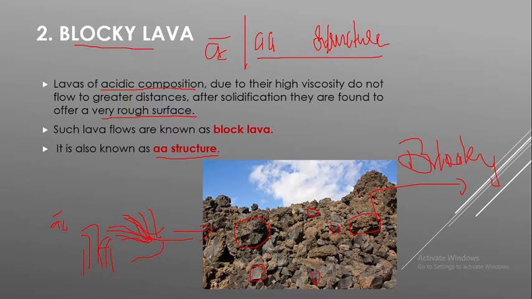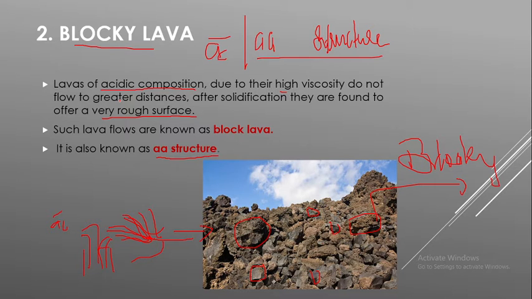From this figure, it will be very easy to understand what a blocky lava structure is. You have to keep in mind why these blocks are formed. First, the lava is of acidic composition, then it has high viscosity, hence it cannot flow to greater distances.